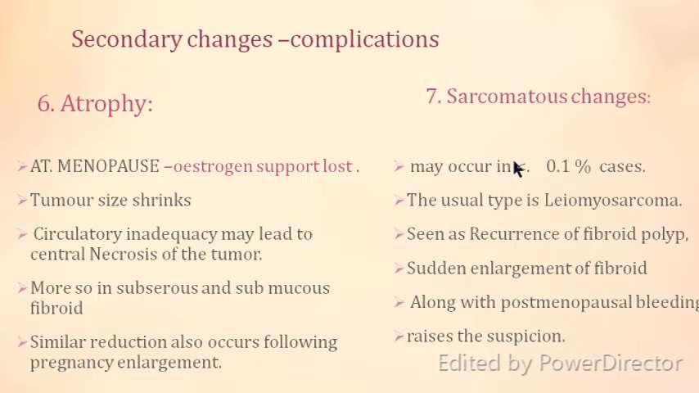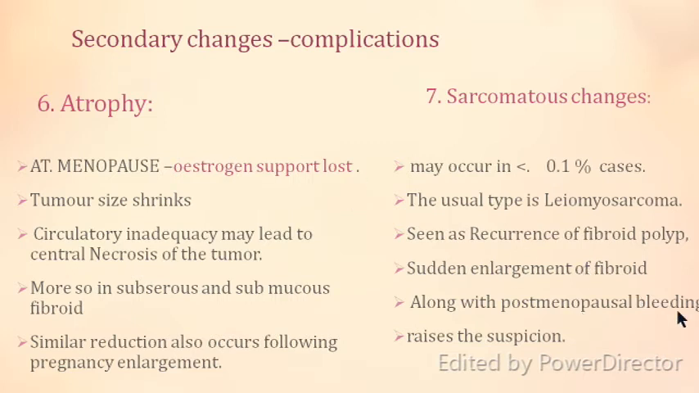An important change is leiomyosarcoma, that is sarcomatous change, although very less than 0.1% of the cases convert into sarcomatous change or carcinomatous change. What would you see? That is, there is a recurrence of fibroid polyp, there is sudden enlargement of the fibroid, there would be postmenopausal bleeding. These features may give you suspicion that it may be a case of leiomyosarcoma in a postmenopausal lady.